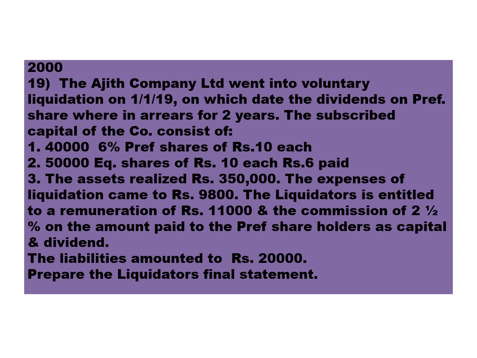So liquidator remuneration is based on two things: fixed 11,000 and the amount paid to preference shareholders as capital and dividend.